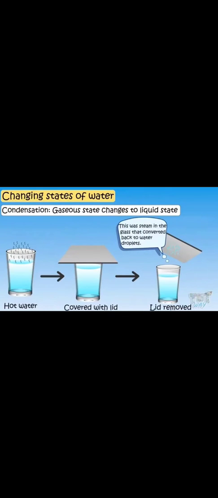Now let us learn how the gaseous state of water again changes into the liquid state of water. So take a glass of hot water and cover it with a lid, and remove the lid after some time. Now observe this lid facing the hot water side. You will find tiny droplets of water. And this was the steam inside the glass that converted back into water droplets.